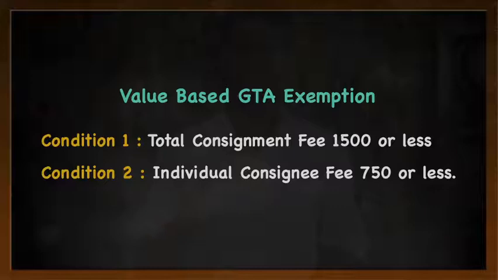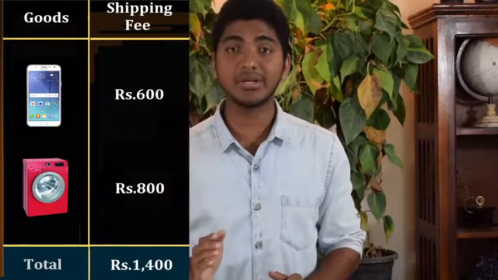In the second case, it is 800, which is more than 750. So here GST is leviable. So on entire 800 rupees, not on the entire consignment fees, but only on 800 rupees, GST has to be paid. That other 600 rupees is exempt from GST.